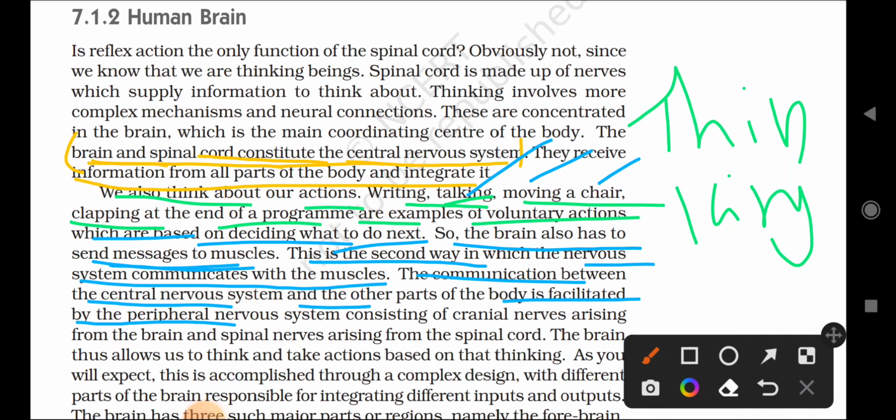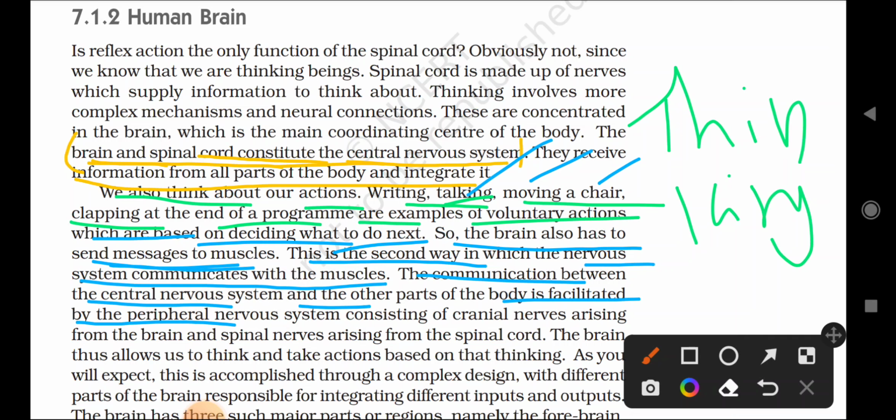Another part is, we are saying that there is a communication between muscle cells and the nervous system, which means the central nervous system is connected with the peripheral nervous system, which will collect the information.